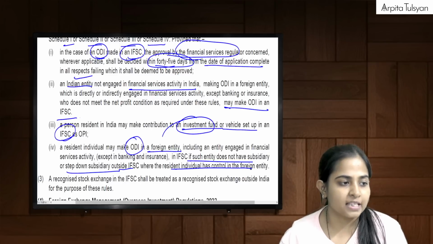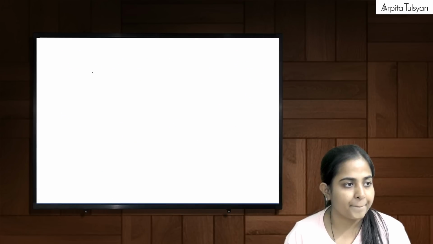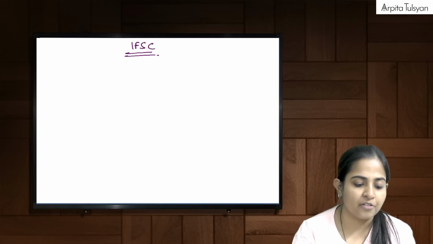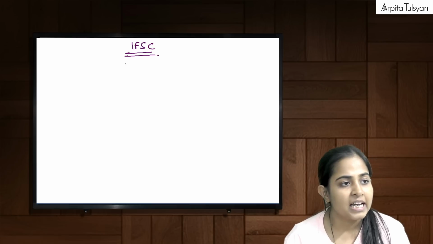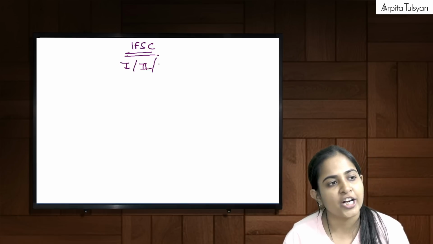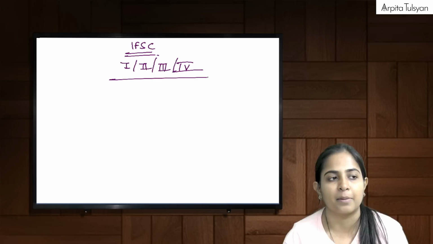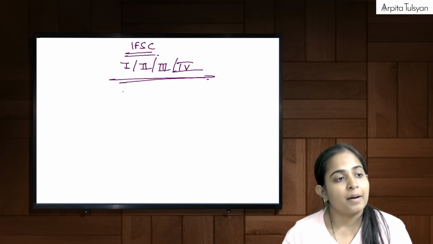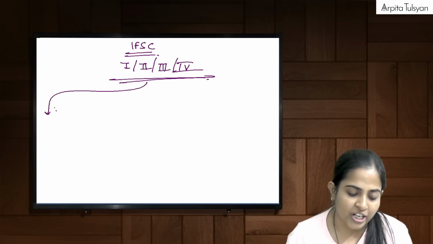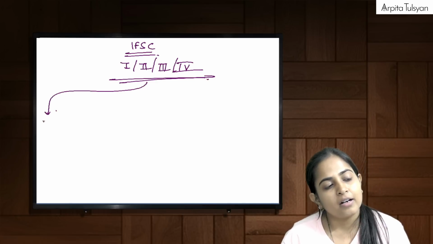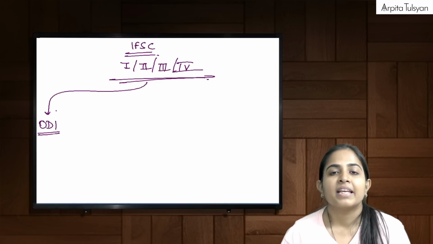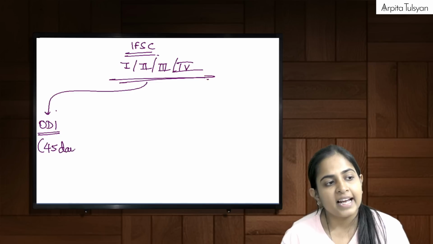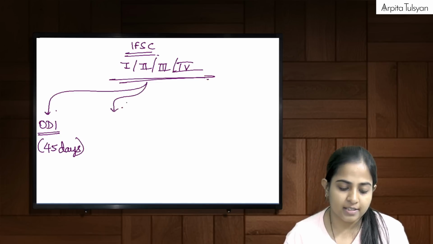Okay, I'll summarize this for you, don't worry. Everyone here. We are talking about IFSC, right? For the purpose of IFSC, they say that same provisions as given in Schedule 1, Schedule 2, Schedule 3, Schedule 4 is applicable. Right? But with certain changes. Ma'am, what are those changes? First of all, whenever we are doing ODI, if any approvals are required, then that approval of financial service regulator, that approval should be obtained within a time period of 45 days.